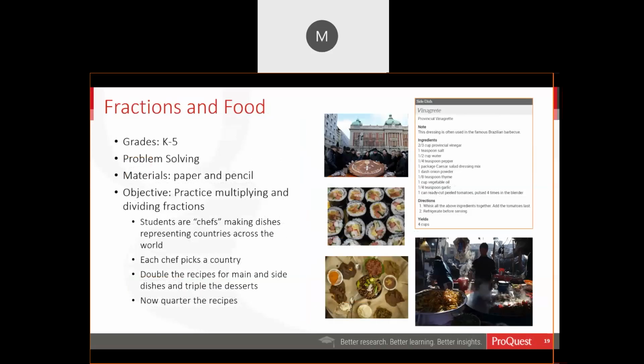So another example of using CultureGrams to help students might be something that's used for problem solving. Again, K through 5 on this one. And this one might be where each student is a chef and they pick a country. And they learn about not only the country and the recipes or the dishes or the foods that might be eaten, but it also can gain math skills or problem solving skills by maybe multiplying or dividing the ingredients to feed more people or fewer people or whatever.